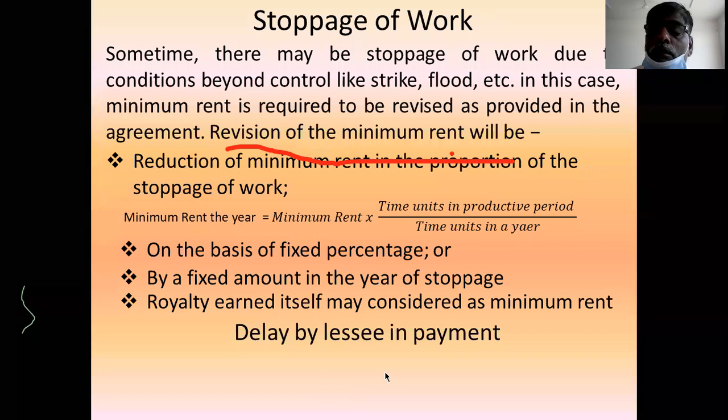Regarding delay by the lessee, if the lessee makes a delay in payment of the amount, then the lessee has to pay the penalty, or he has to pay the fine, or he has to pay interest for late payment. This is the point you remember.